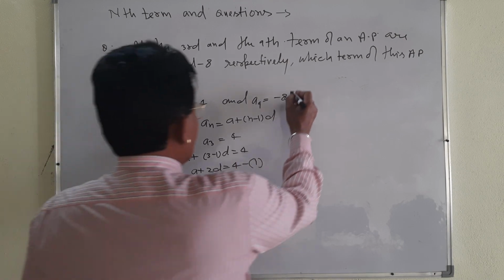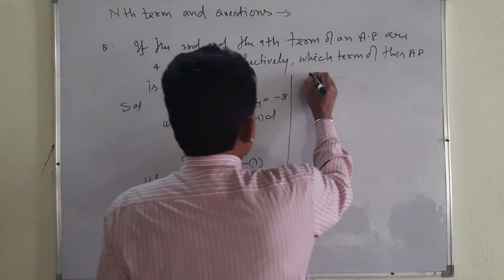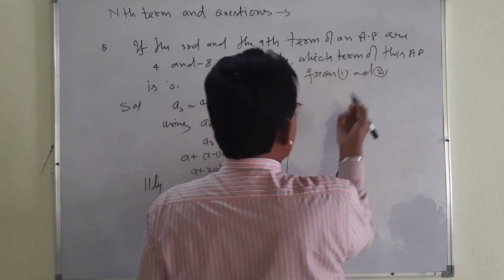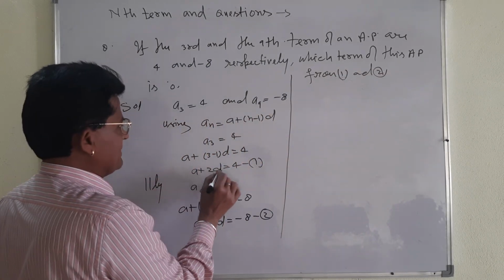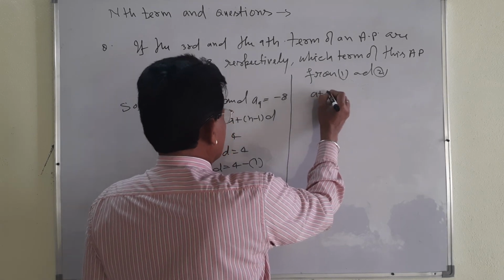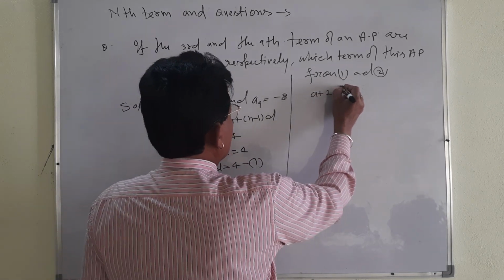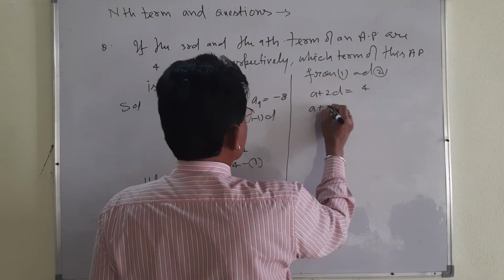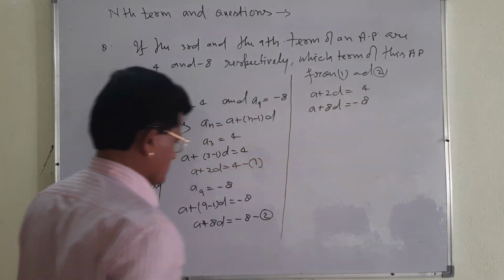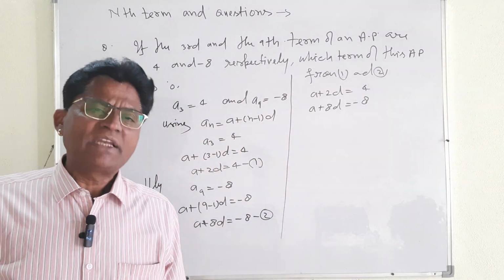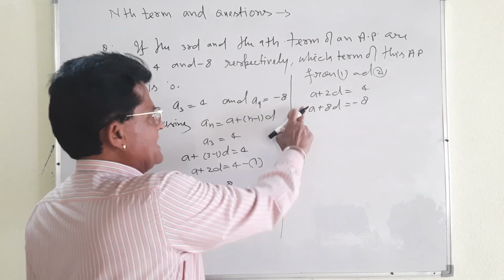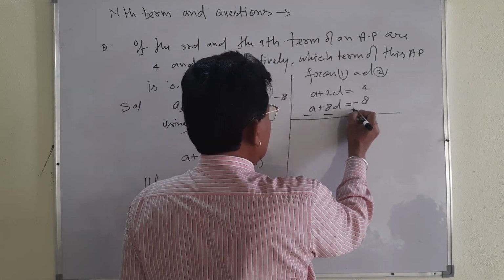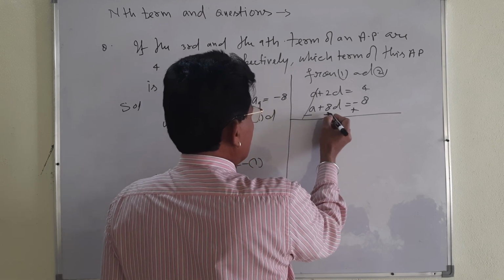By using 1 and 2, then what you will do from 1 and 2? Same thing, this method you know already, I discussed with you. A plus 2D is equal to 4, this is 1, and A plus 8D is equal to minus 8. Okay, you solve by elimination method. We are going to eliminate A and subtract 2 from 1. Subtract 2 from 1, change the sign. It will cancel, and